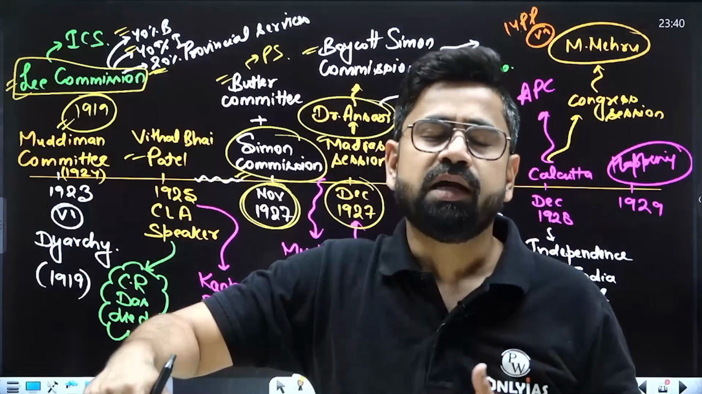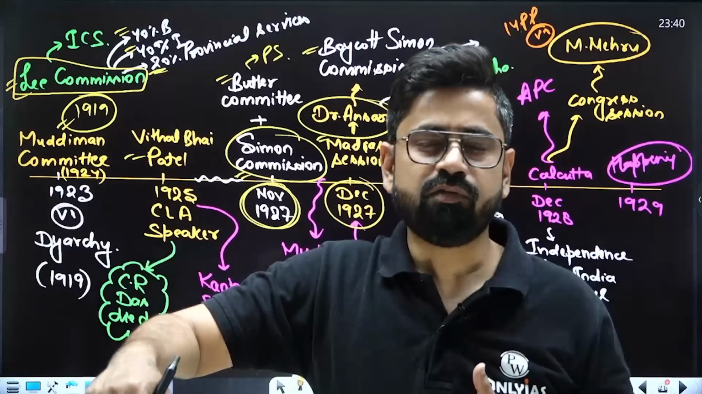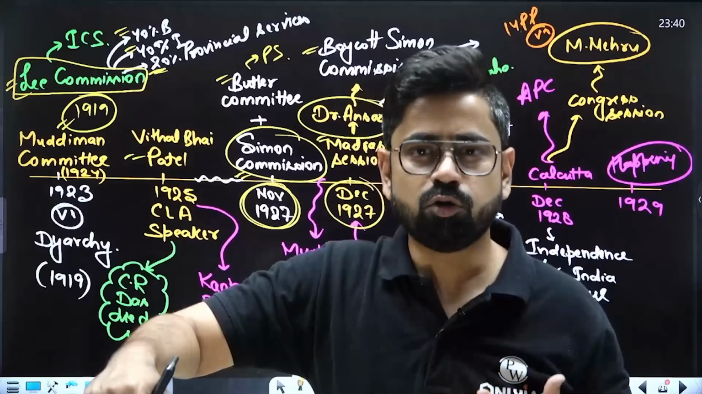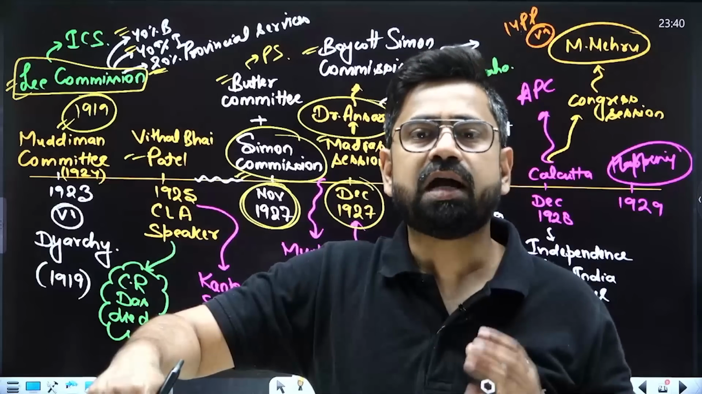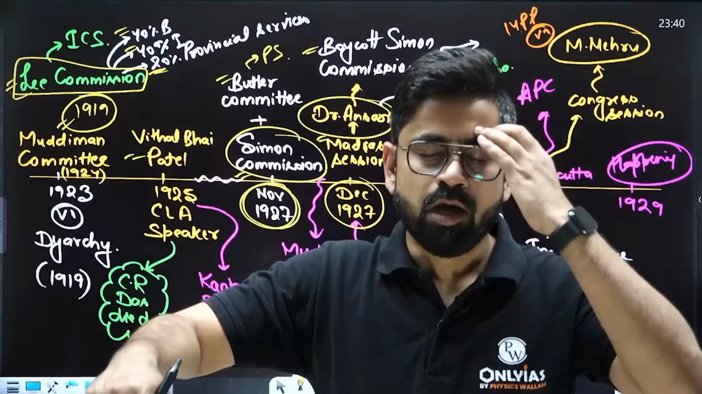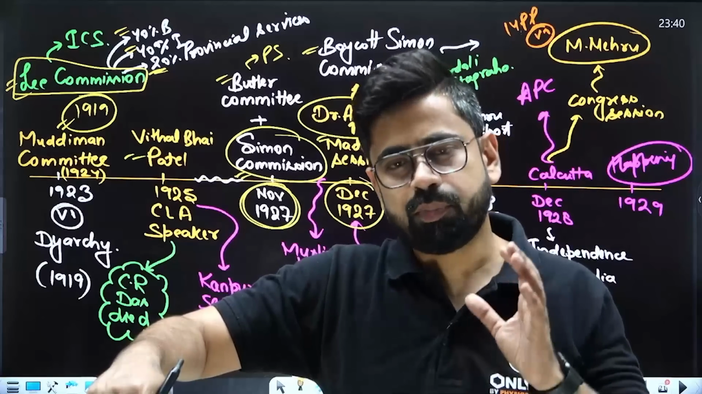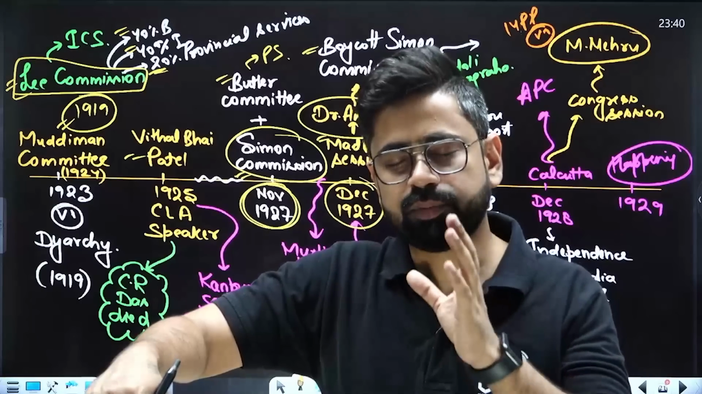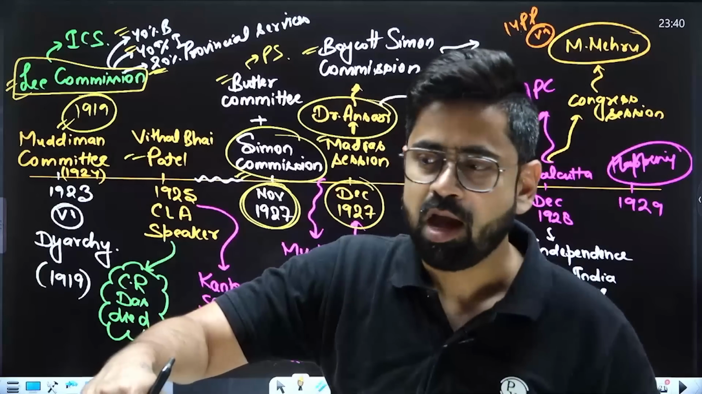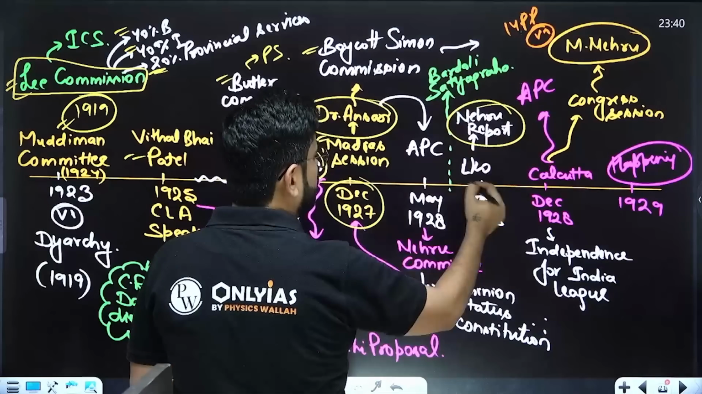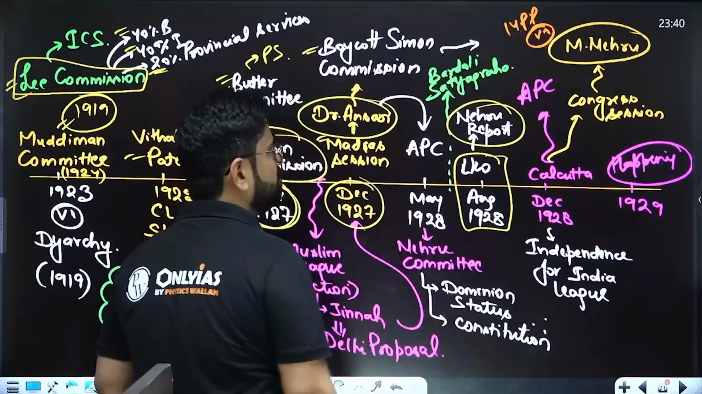The second thing was that we were told that we are not capable of creating our own constitution, and that was the reason the Nehru report was supposed to be made. So we decided that we will create our own constitution, the whole framework, and for that purpose the responsibility was given to Motilal Nehru, and here we will have the Motilal Nehru report, or Nehru report. So by August 1928 we'll have the Nehru report.